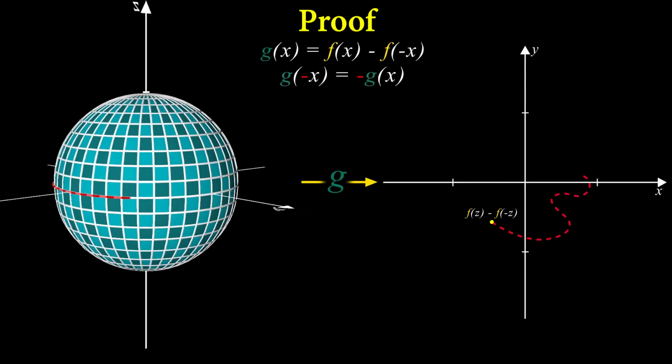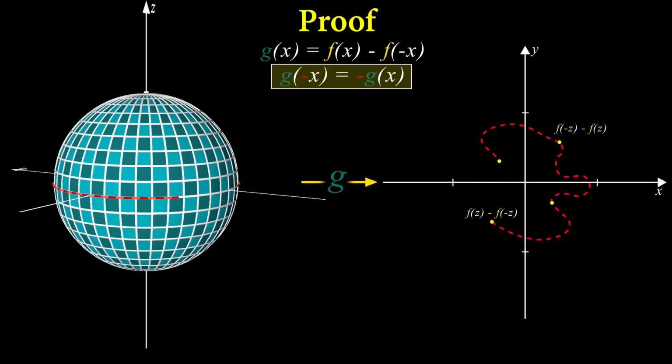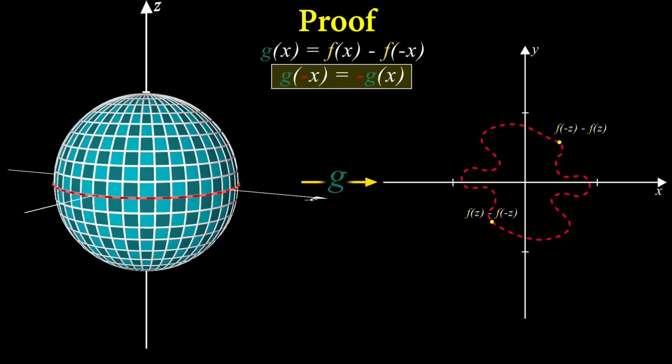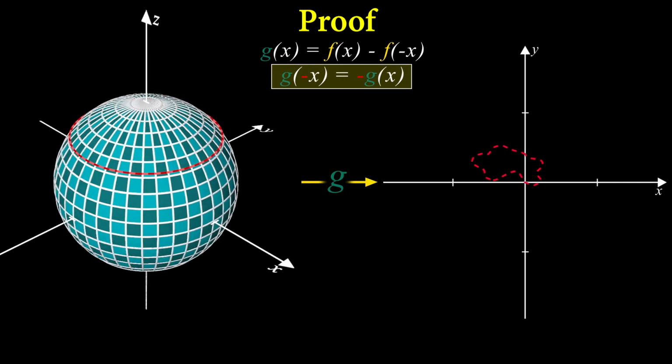Mapping the sphere's equator in g's input space must result in a loop around 0 in its output space because its second half is opposite the first. When the circle moves upwards along the sphere, the output loop must contract into a single point and therefore necessarily intersect 0.